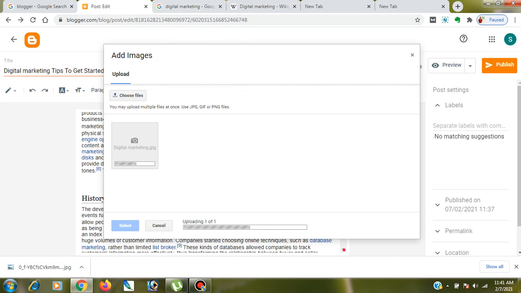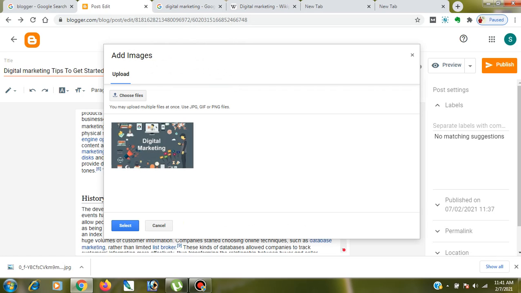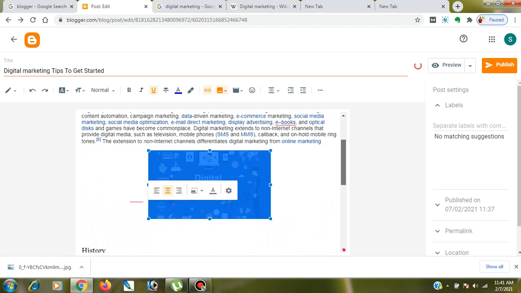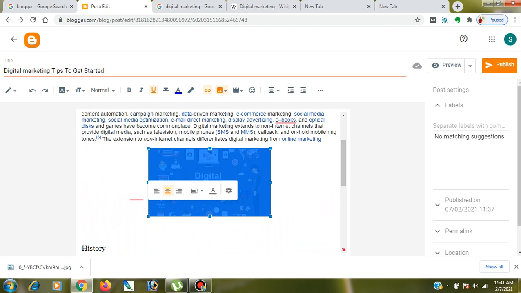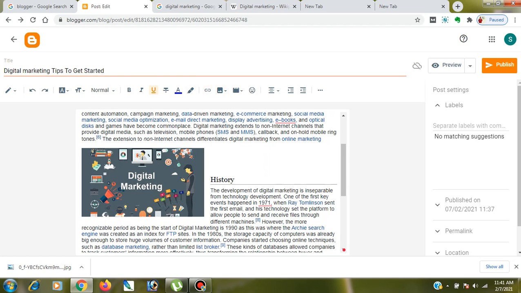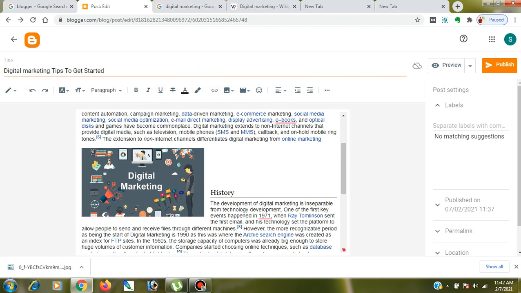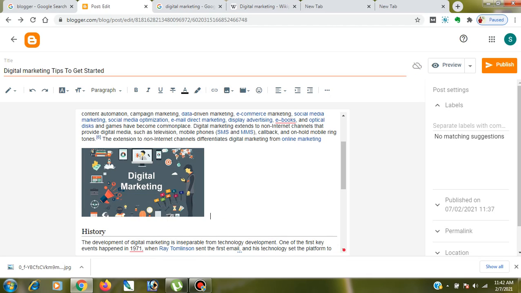Guys, you don't need to copy any image or any content from Google, because otherwise Google will penalize you. So I have entered this image. If I want to align this image on the left, I can align it very easily. If I want to align this image on the right, I can align it very easily from here. Let's see how we can do that. I'm not sure, let's try our luck. Okay, not an issue. I have aligned this image here, and now let's move ahead.